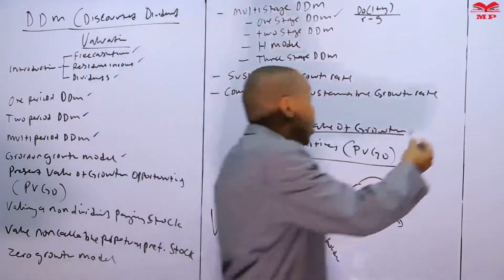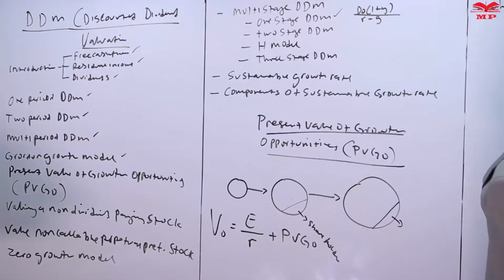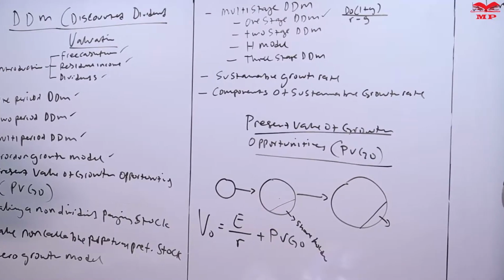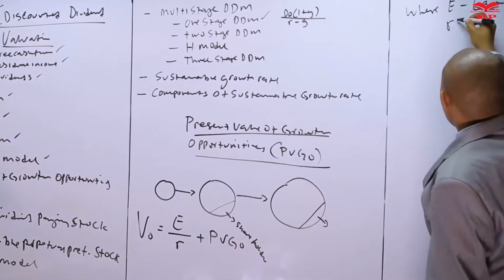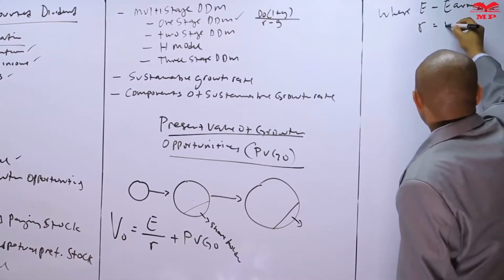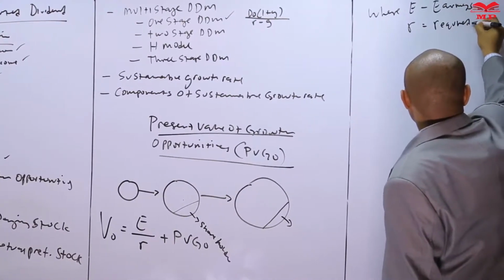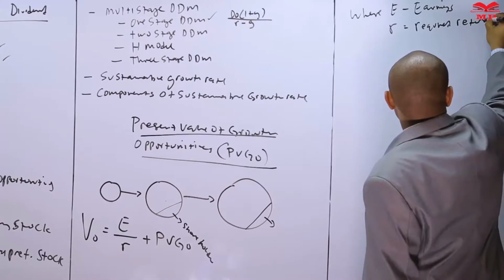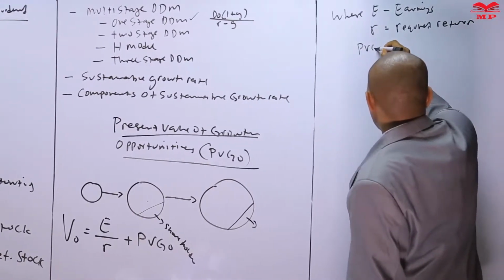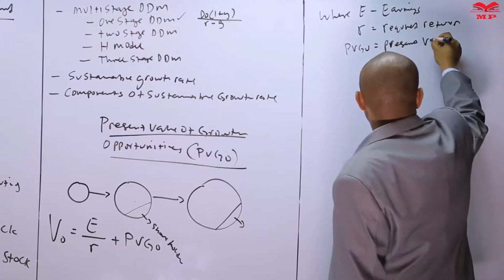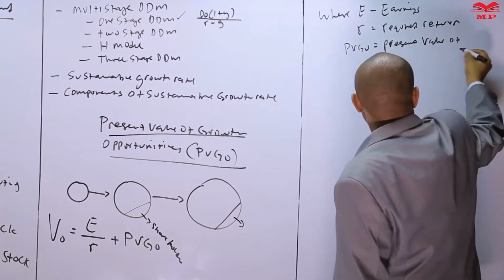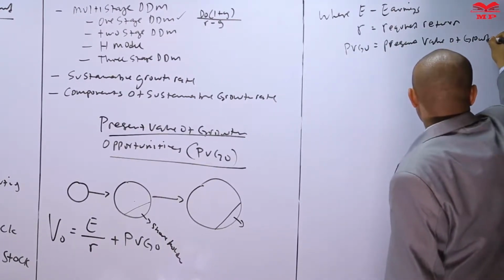So we say where E represents the earnings, R, we had already defined, is the required return, and PV go is the present value of growth opportunities.